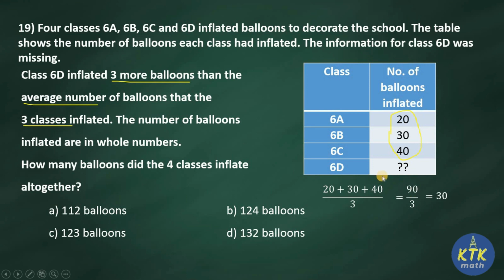Now the question is how many balloons did the 4 classes inflate altogether. So we need to find the total. To find the total, we need to identify 6D's number also. That's the purpose of finding it. So 6A 20, 6B 30, 6C 40, 6D becomes 33. 30 is the average, and 3 more balloons they gave, therefore 33. Now find the total of these 4 classes' balloons. I hope you got the answer now: 123 balloons. So for question number 19, your answer is option C, 123 balloons. I hope you understand this question properly. We'll move to the next question.